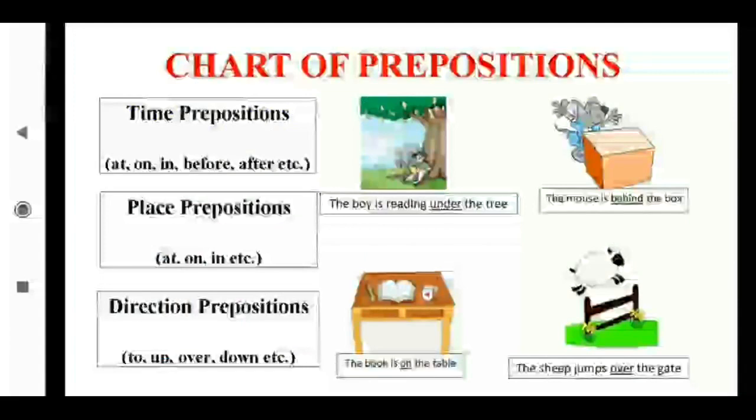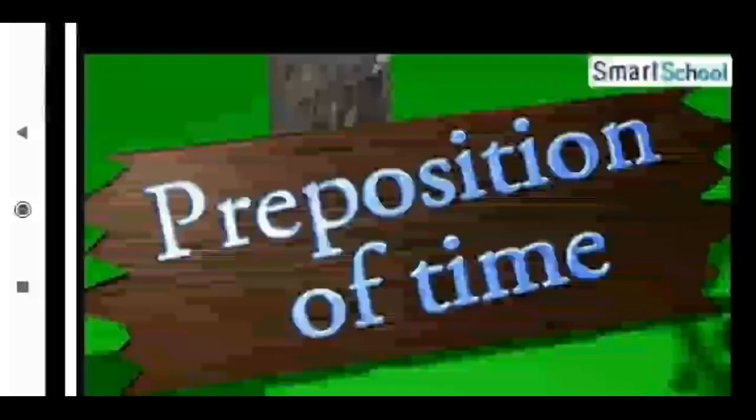Now you know time. Time is generally what we understand: now, then, tomorrow, today, yesterday, 6 o'clock, 7 o'clock, on Sunday, Monday. These are the time-indicating words. When we show these time-indicating words by using a preposition, that preposition is for time. A preposition of time helps to link the noun or pronoun with a time value. It functions as an indicator of at what point in time an event occurred.